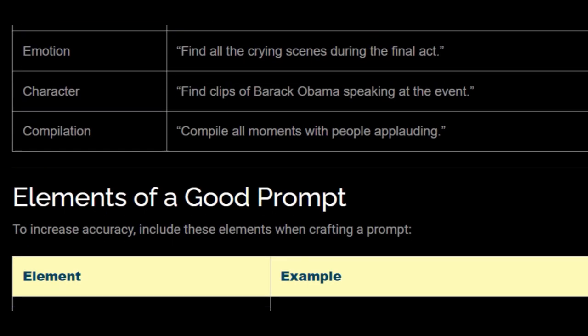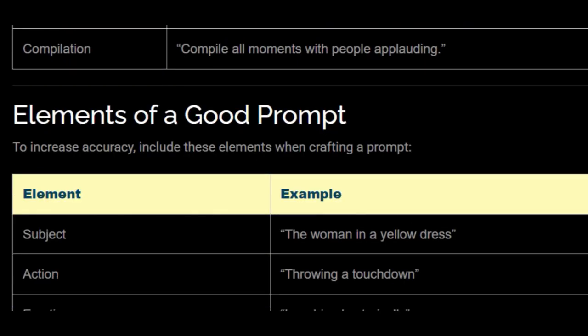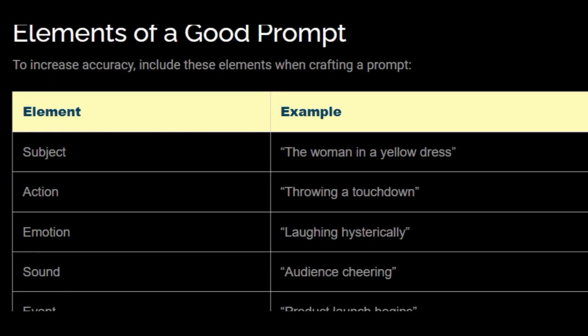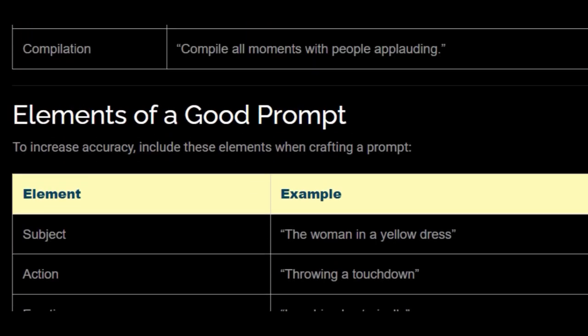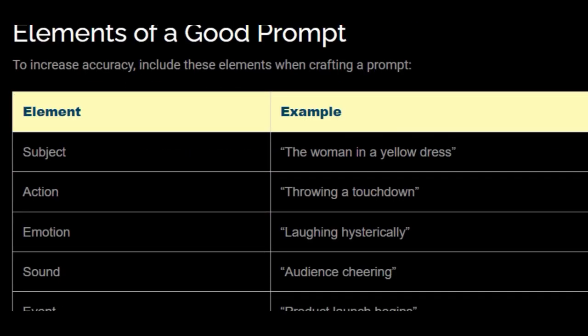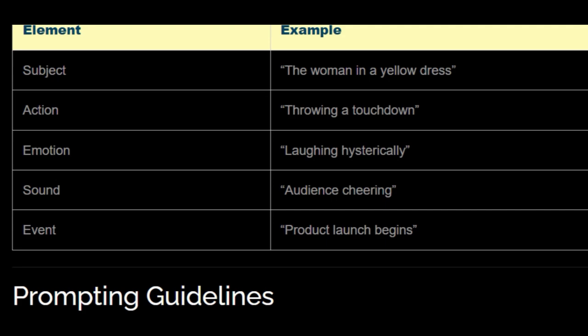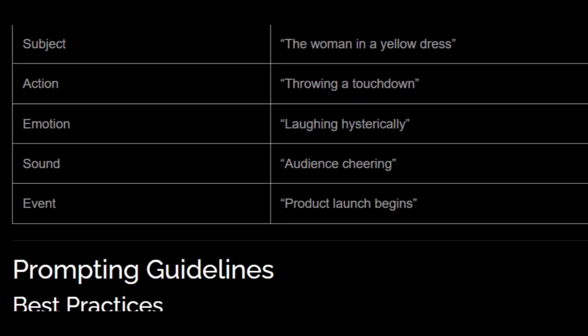You see? Now, what are the elements of a good prompt? To increase accuracy, you have to include these elements when crafting a prompt. 1. Subjects. For example, the woman in a yellow dress. Action. Throwing a touchdown. Emotion. Laughing hysterically. Sound. Audience cheering. Event. Product launch begins. So those are the elements of a good prompt.